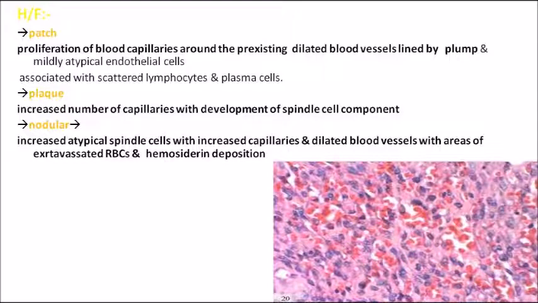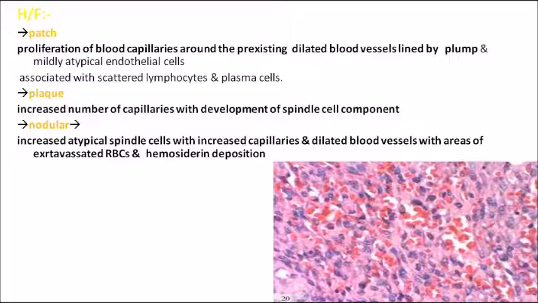Histologically, there are three different types of this Kaposi sarcoma. One is patch type, one is plaque type, and the last one is nodular type. Patch type means there is proliferation of blood capillaries around a pre-existing dilated blood vessel. Plaque type means there is an increased number of capillaries with development of spindle cell component also. Whereas the last one, nodular type, means there are increased atypical spindle cells with increased capillaries and dilated blood vessels with areas of extravasated RBCs and hemosiderin deposition. So these are the three different types.